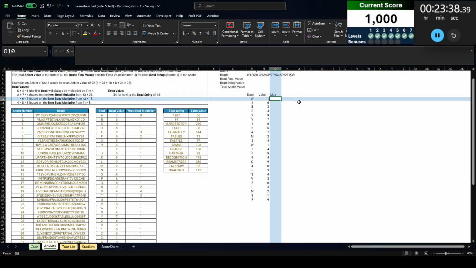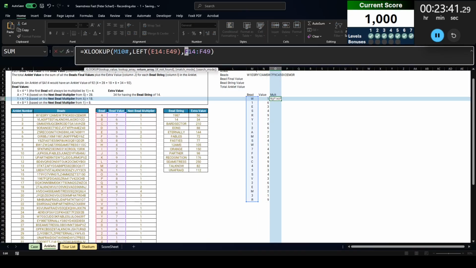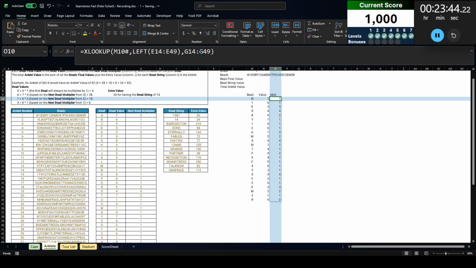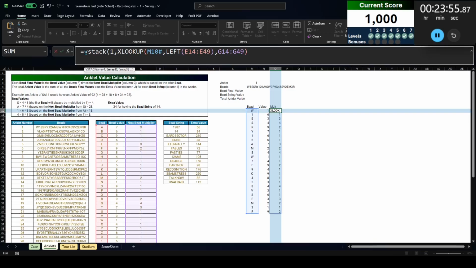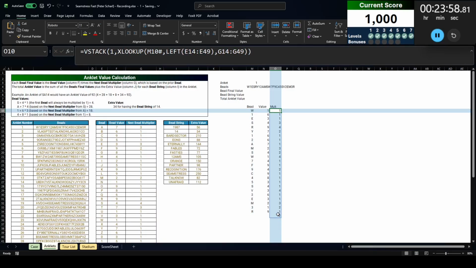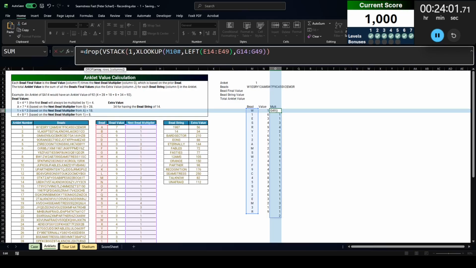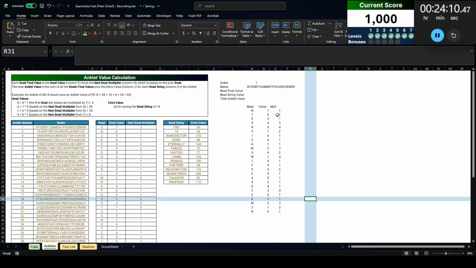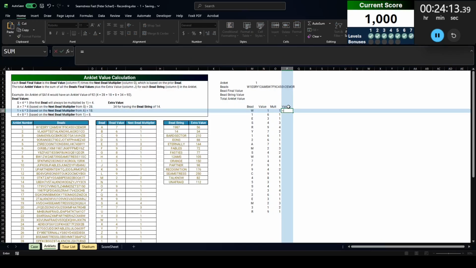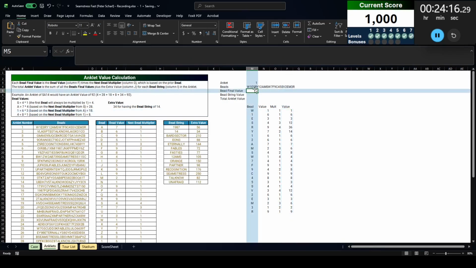And then we need the multiplier. So we're going to take this same formula, but against the G column here. Now, the tricky thing is the bead multiplier is about the next bead, not the current bead. So I need to shift everything down, and the first bead is going to have a multiplier of 1. So I'm going to V stack 1 with all of that, but then we get one extra row at the bottom, so I'm going to drop that last bead in my multiplier column. Oops, not 1. That should be a -1. 1 is first. I want to drop the last. There we go. So now everything is shifted down. The first bead has a multiplier of 1. The value is this column times that column. So the bead final value is going to be the sum of all these values there.